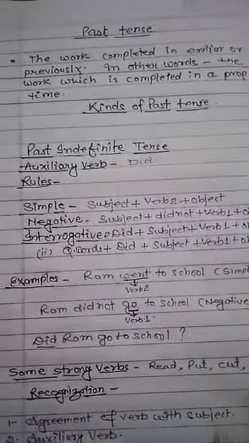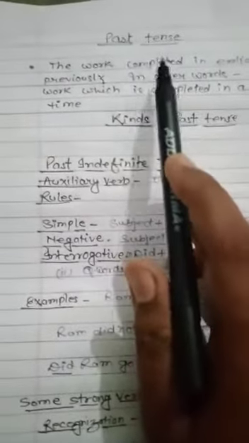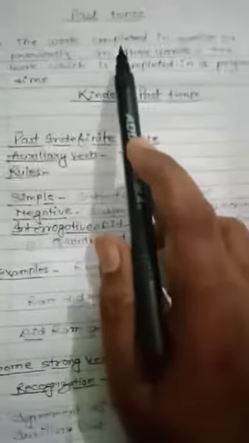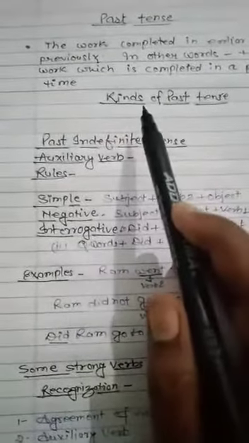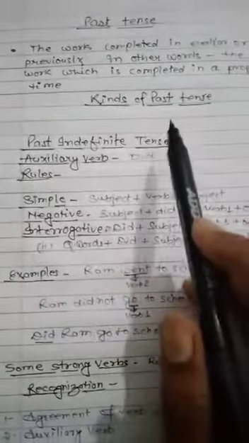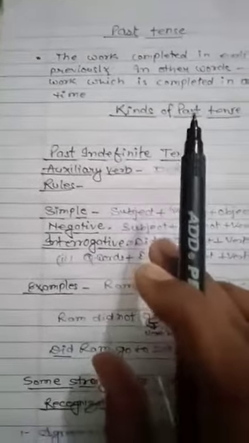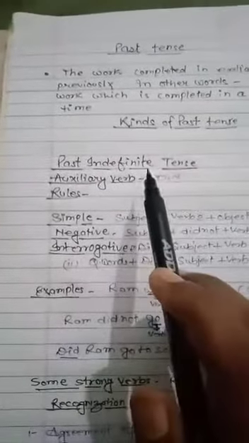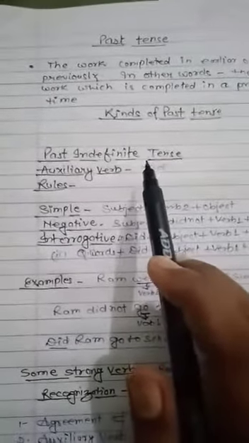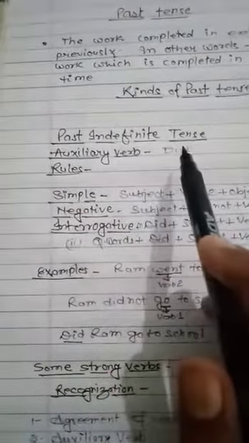Let us start with past tense. What is called past? Past means something which has been completed, the work which is completed. That verb is called past tense. Do you know the kinds of past tense? How many kinds of past tense are there? Every tense has four subparts, like present, past, and the next tense, future. The same thing is here. First of all, I will explain past indefinite tense.